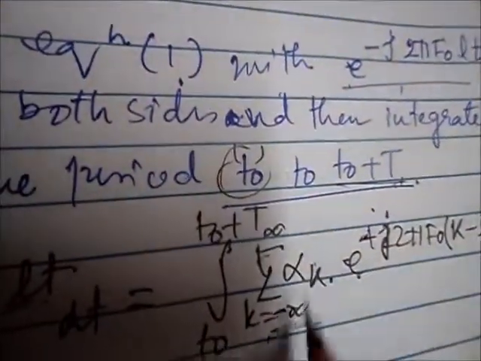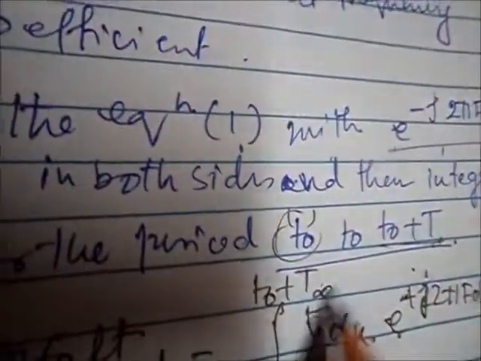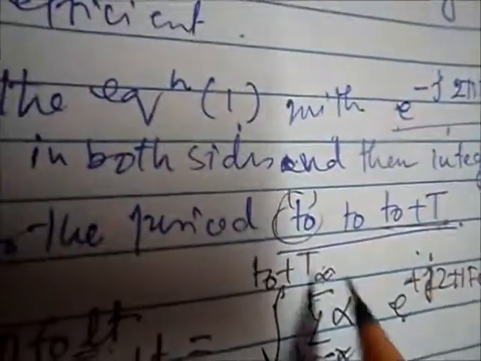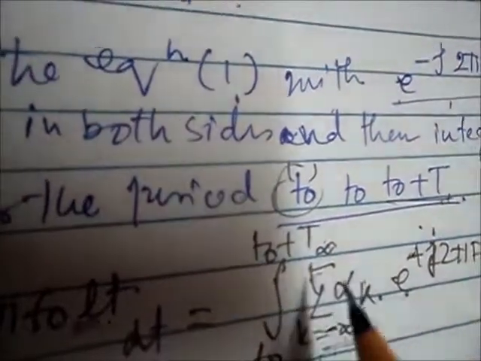Now look at the RHS side of this equation. Here we have the summation over k from minus infinity to plus infinity. The coefficient alpha k is a constant, so we will take it outside of that integration. Then this integration becomes like that.